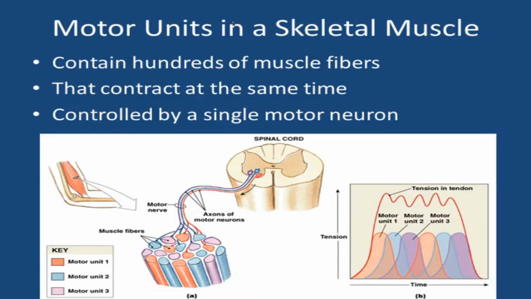A variable number of motor units is always active, even when the entire muscle is not contracting, and this creates that resting tension called muscle tone that we talked about previously. During sustained contraction, motor units are activated on a rotating basis called asynchronous motor unit summation, and this ensures that each motor unit has the opportunity to recover before it's stimulated again. Two factors help to determine the amount of tension that's produced by a skeletal muscle. One, the amount of tension produced by each stimulated muscle fiber, and two, the number of muscle fibers stimulated at a given moment.